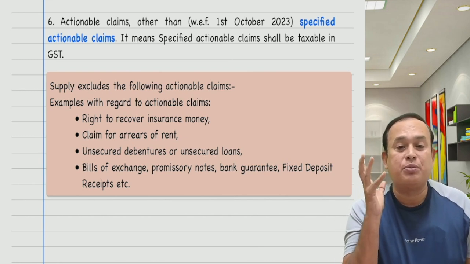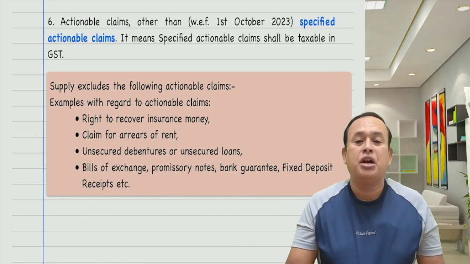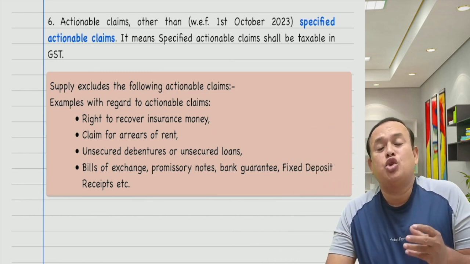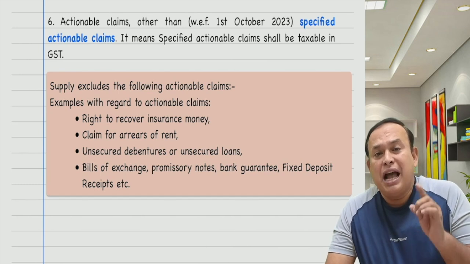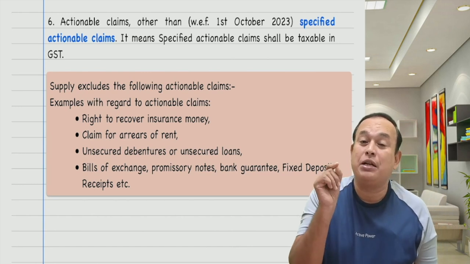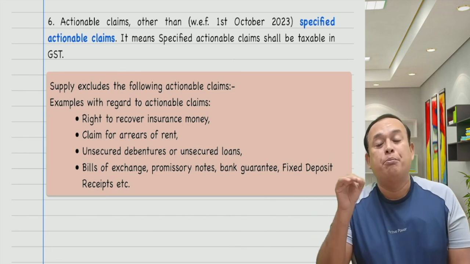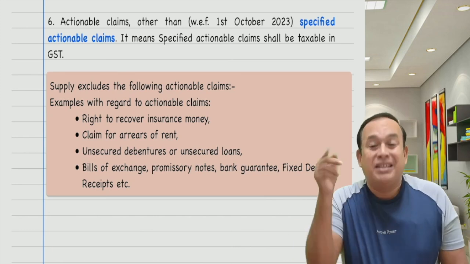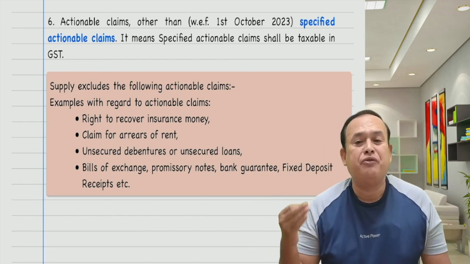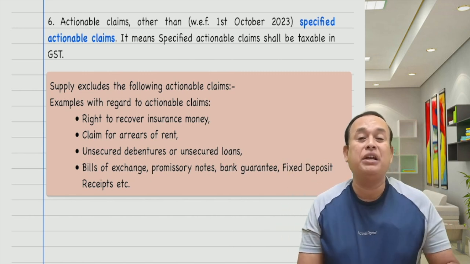Right to recover insurance money, claim for arrears of rent, unsecured debentures or unsecured loans, bills of exchange, promissory notes, bank guarantee, fixed deposit, and so on. In the given case, actionable claims alone are excluded from the scope of supply, but under the actionable claims they specifically mentioned other than the specified actionable claims, meaning thereby under the exclusion, exception is inclusion. Here, to simplify, specified actionable claims shall be taxable under the GST as supply of goods.